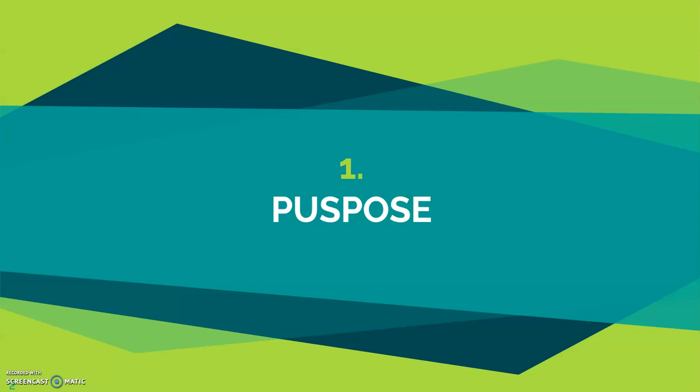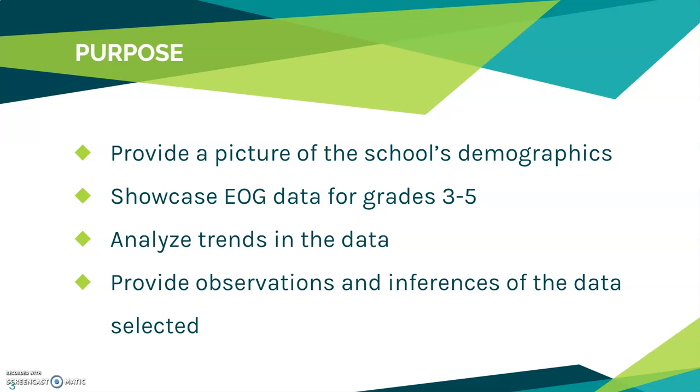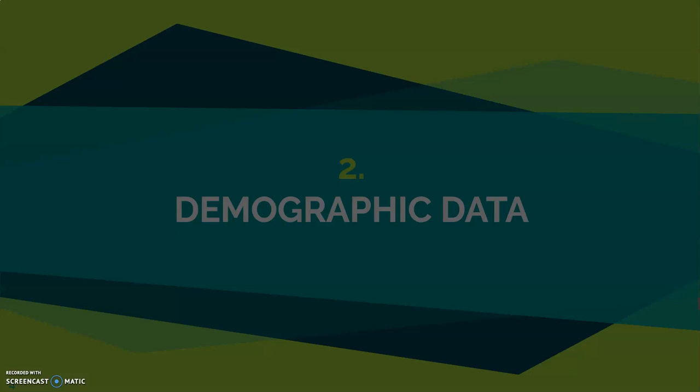So first, let's talk about the purpose of this data overview. The first thing that we'll talk about is we'll provide you a picture of the school's demographics. Next, we'll showcase the end of grade data for grades 3 through 5. Then we'll analyze trends within the data. Last, I'll provide observations and inferences of the data selected.